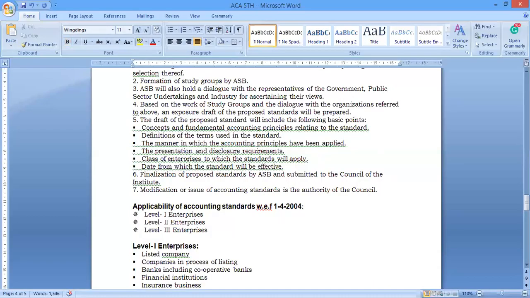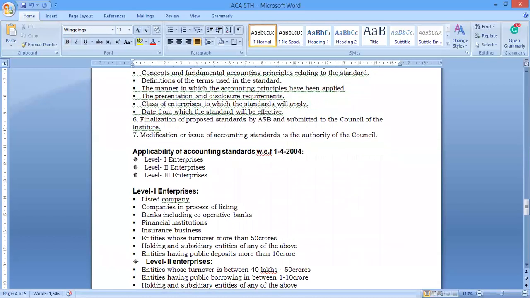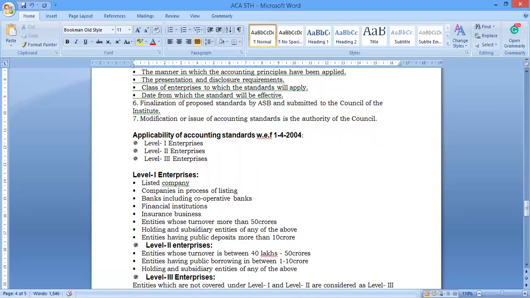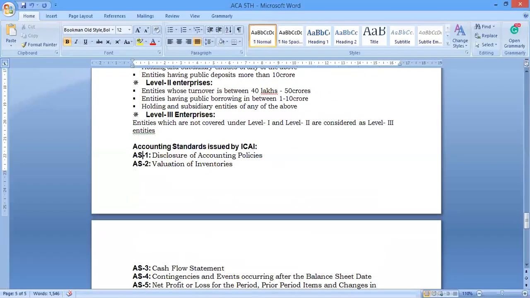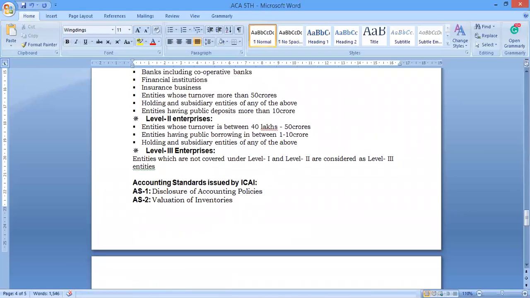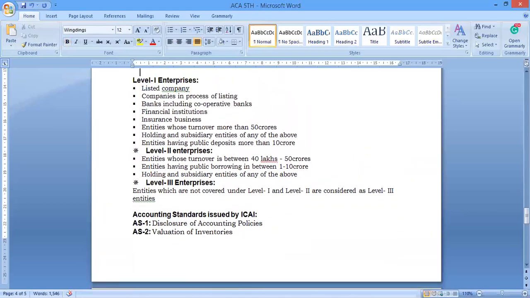The same thing, applicability of the accounting standard. Basically, applicability means industries, enterprises, as well as organizations. We have three levels of applicability: level 1, level 2, level 3. Level 1 enterprises are listed companies, listed banks including cooperative banks, financial institutions, insurance, turnover more than 50 crore, holding and subsidiary entities, and entities with public deposits or borrowings of more than 10 crore turnover. Those companies will follow level 1 enterprises.